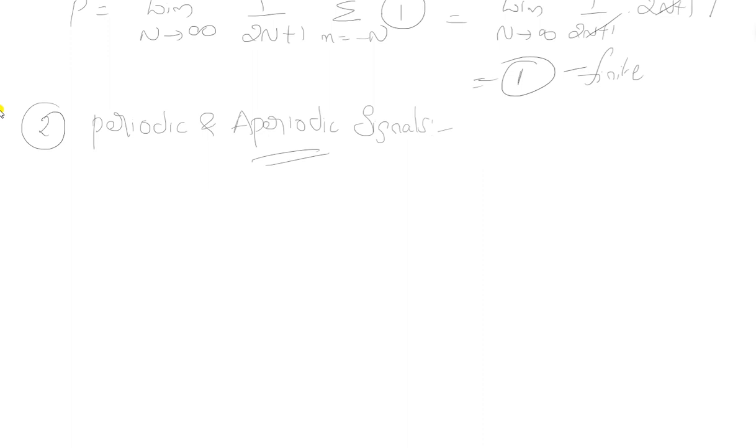A discrete time signal x of n is said to be periodic with period capital N if and only if x of n plus capital N is equal to x of n for all values of n. And we should choose the smallest value of N.